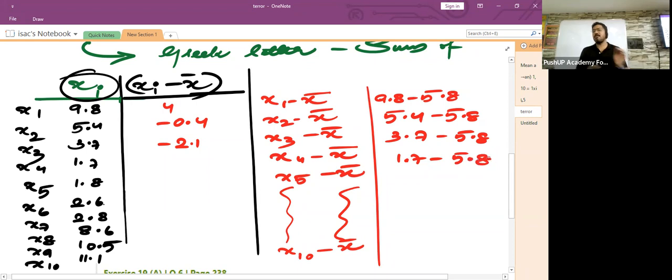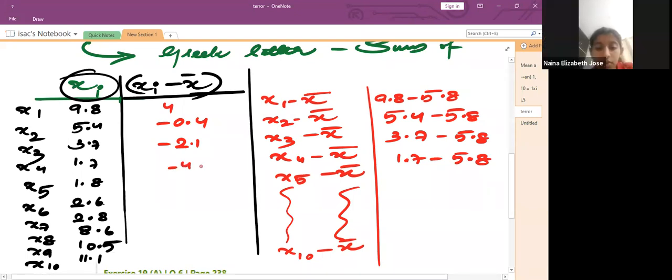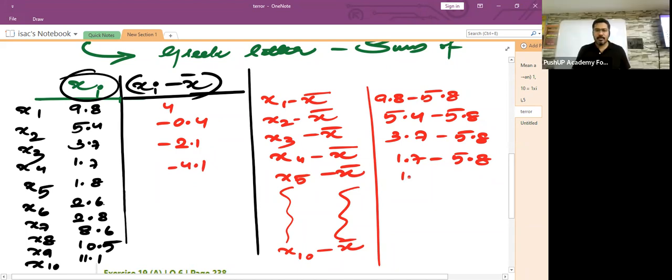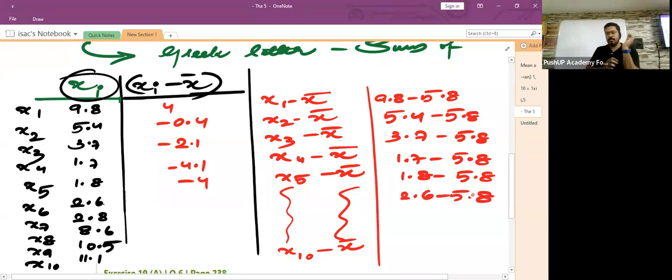1.7 minus 5.8. How much should it be? Is it 4.1? Minus 4.1. Then x5 is what? 1.8. So 1.8 minus 5.8 is minus 4. Okay. Then comes x6 minus x bar. x6 is 2.6 minus 5.8. How much is it? I think it is minus 3.2.